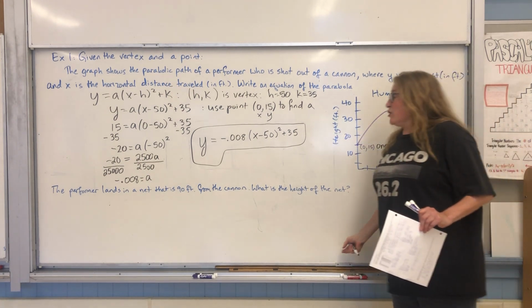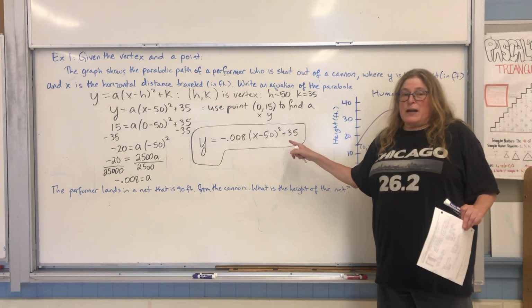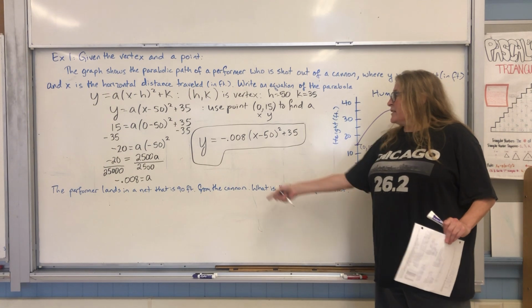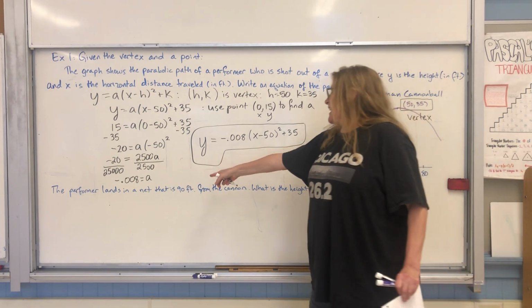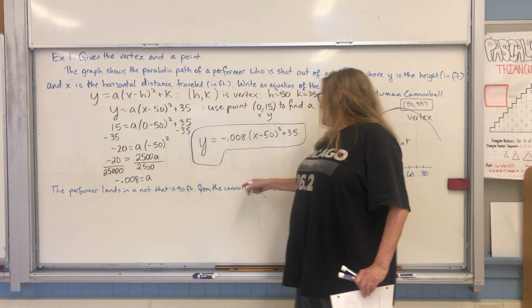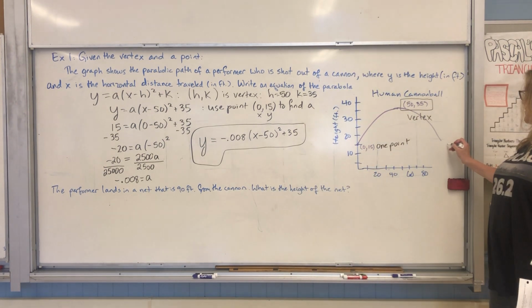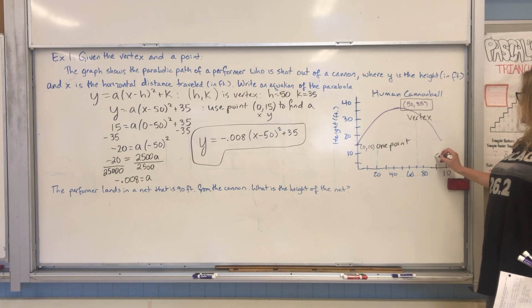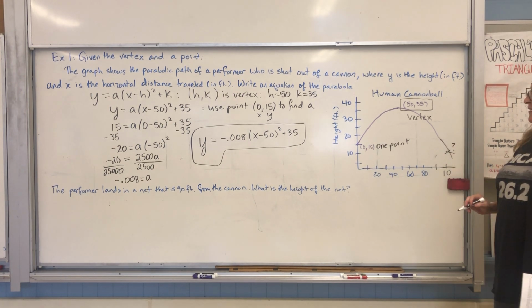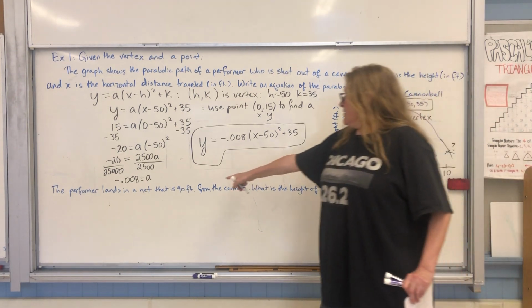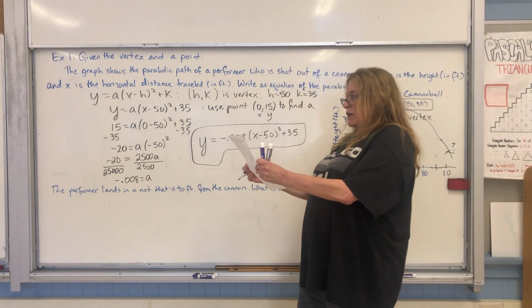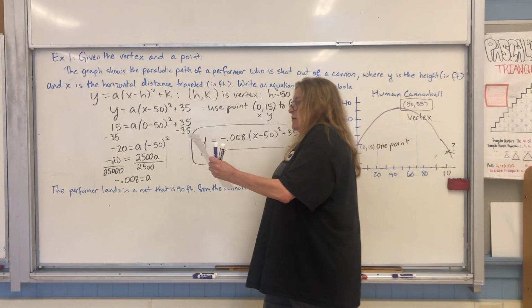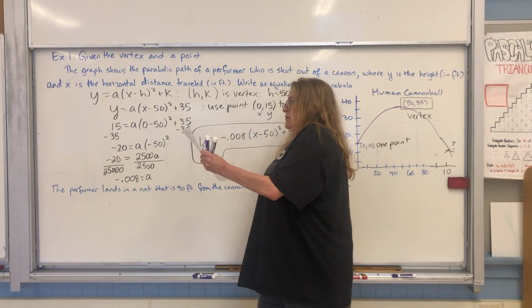Okay guys, so what if I want to use this equation to answer a question? Like for instance, what if the performer lands in a net that is 90 feet from the cannon? So somewhere right around here. Right? Somewhere right around there. We want to know what is the height. So this is an x value right here. So we're going to plug in x equals 90.